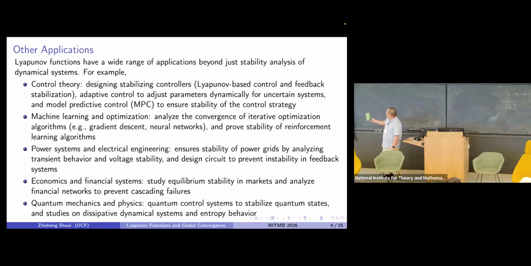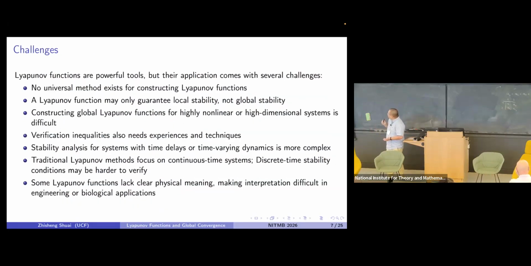Okay. So probably really Lyapunov function not only has been used in dynamic systems or in math biology, but goes beyond, in control theory, engineering. They use the Lyapunov function for other things. Okay, at least a bunch of things. But the challenge comes from nobody telling you how to construct the Lyapunov function. They even have this inverse theorem of Lyapunov stability. They say if your equilibrium is stable, that guarantees the existence of the Lyapunov function. But still, nobody tells you how to construct it. So that brings this page of this challenge.